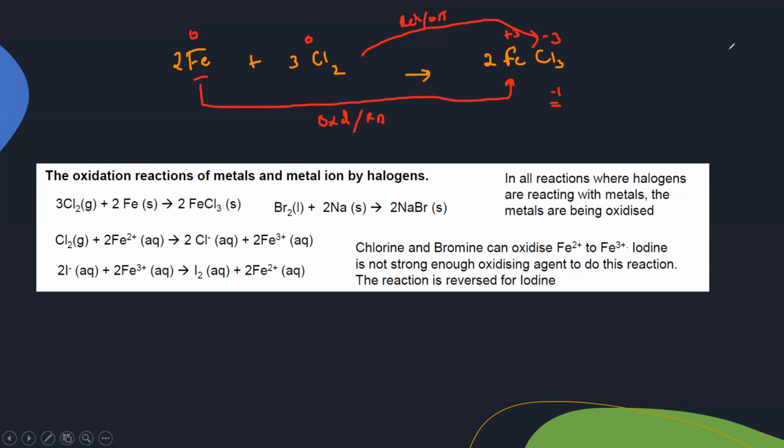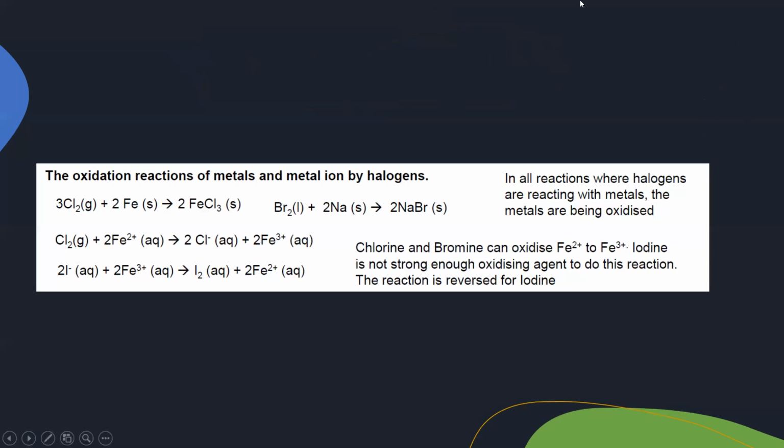And as we have already discussed, fluorine is a better oxidizing agent compared to chlorine. Chlorine is better compared to bromine, and bromine is better compared to iodine. Because of its small size, fluorine can gain electron easily. That's why it is a better oxidizing agent. By itself, it will be reduced. But what if we have ions present and they are reacting with a molecule or the halide ion?